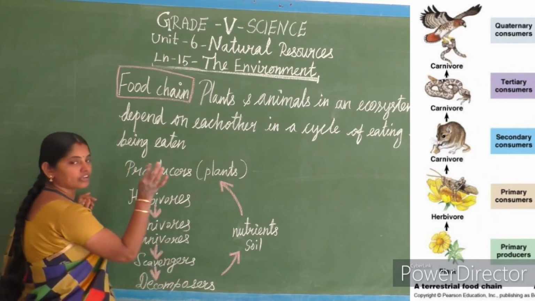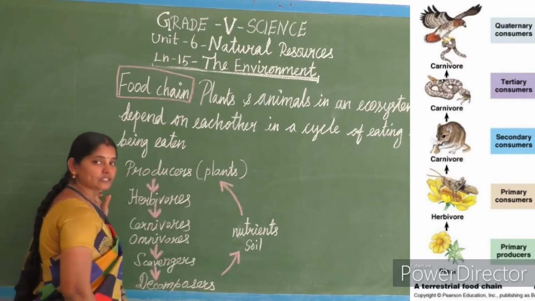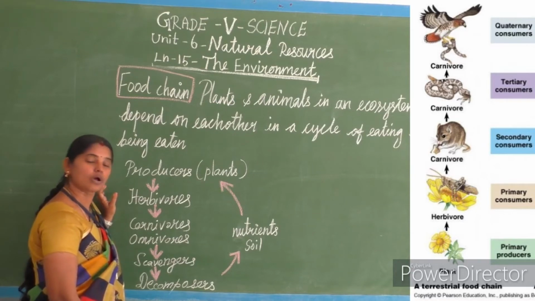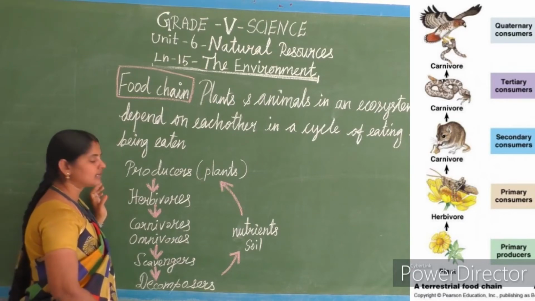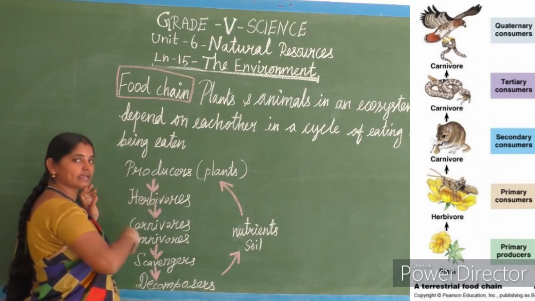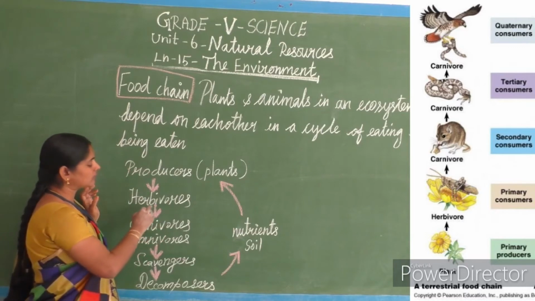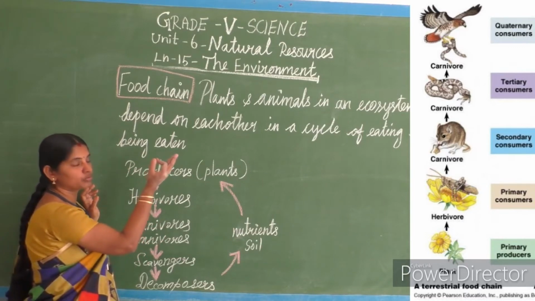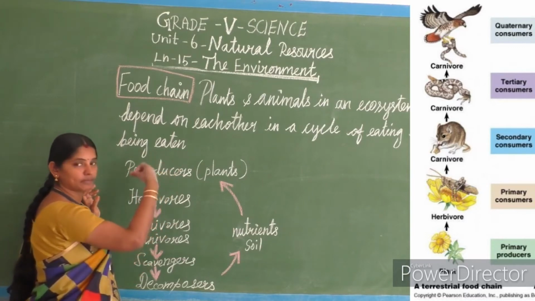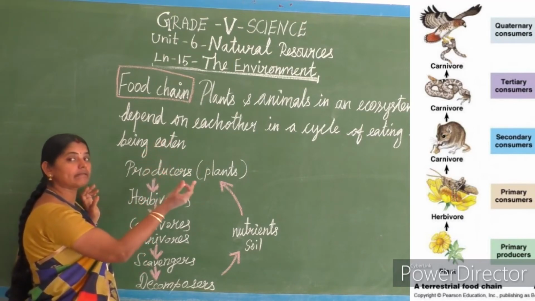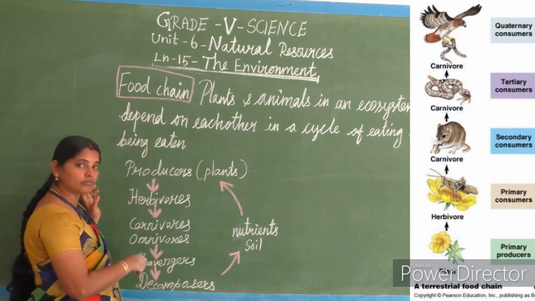Okay, see, those called producers are plants, because the plants are able to prepare their own food for growth, so we call plants producers. Clear? See, then the producer is eaten by whom? The herbivore animals, cow, deer, like that, isn't it? Then those herbivores are eaten by whom?